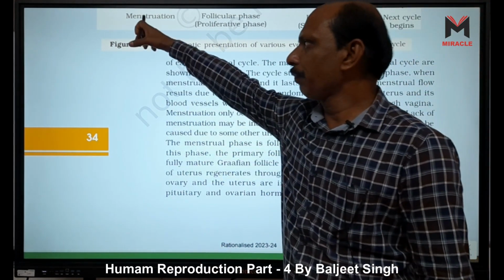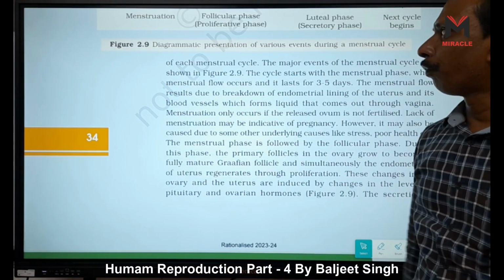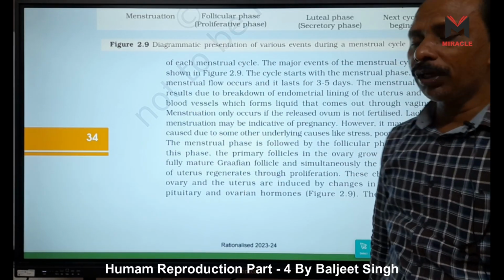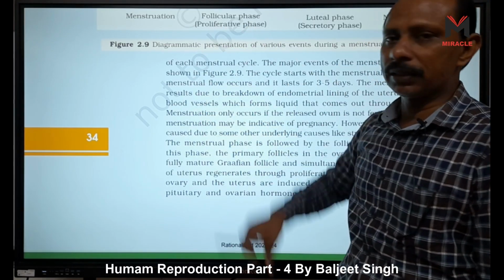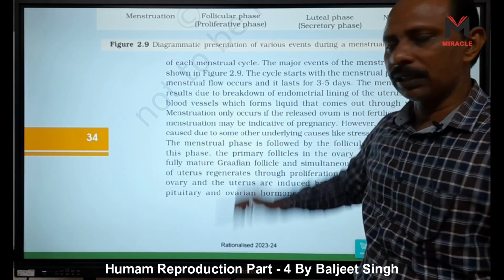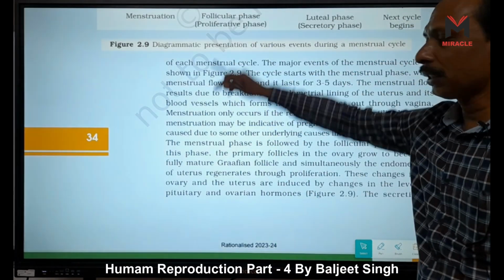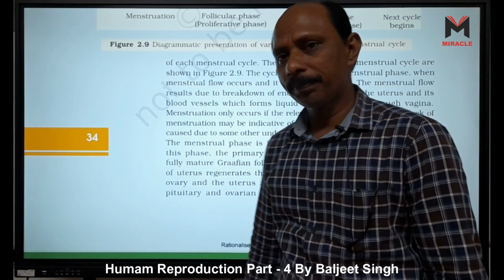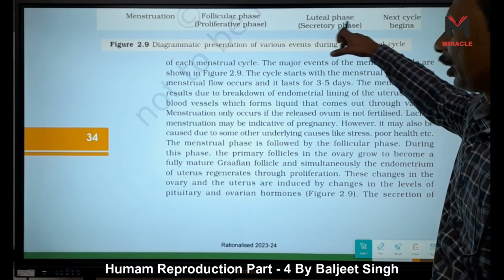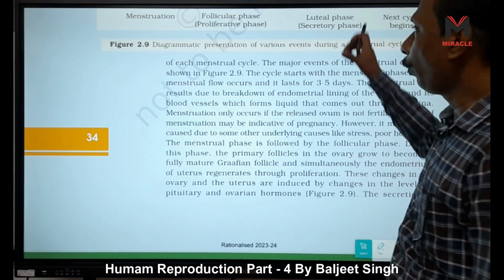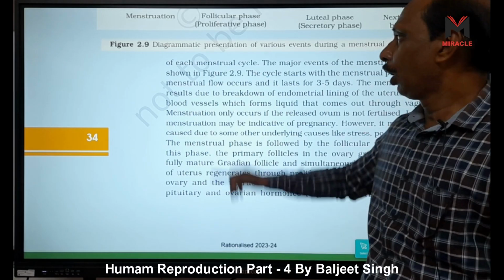Starting from menstruation, menstruation means the bleeding phase. Another one is the follicular phase. It is also called the proliferative phase. Here development of follicles occurs, that's why it is called the follicular phase. Its other name is the pre-ovulatory phase, meaning before ovulation, or it is also called the estrogenic phase. Then the luteal phase, also called the secretory phase. Another name of this one is the post-ovulatory phase, or we can say the progesterone phase, because here progesterone is released.